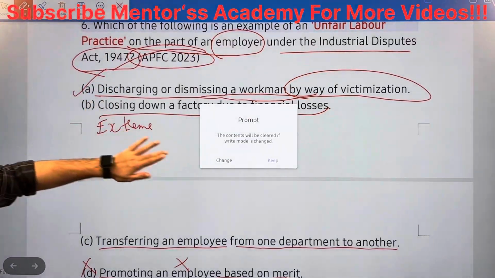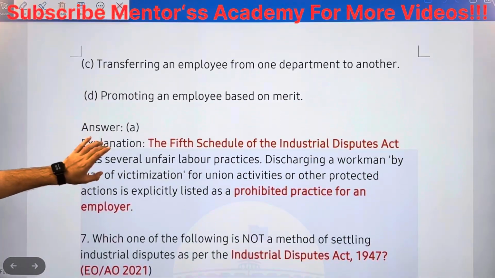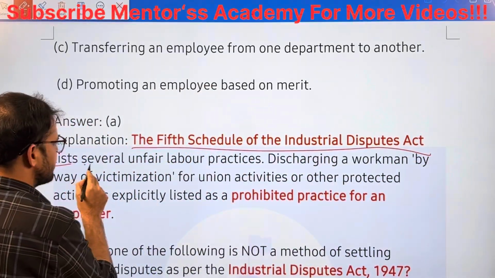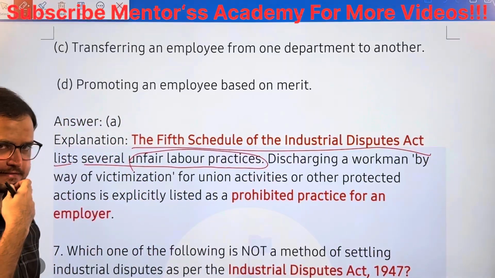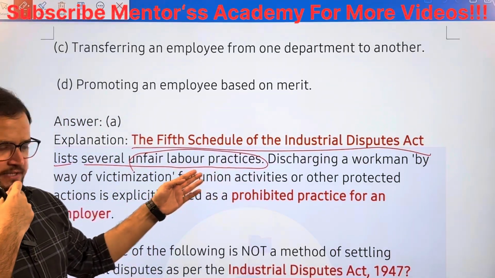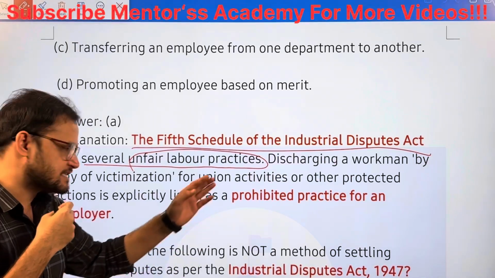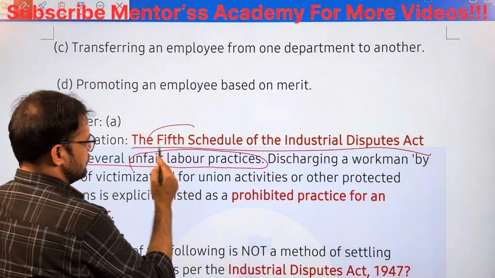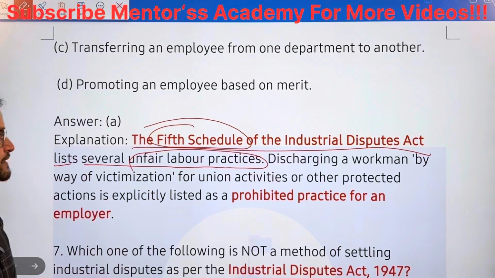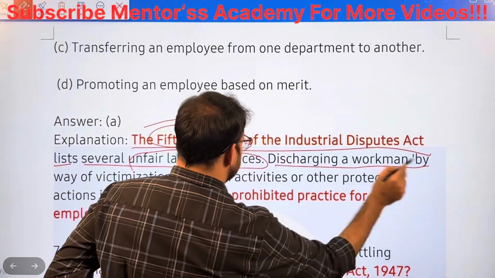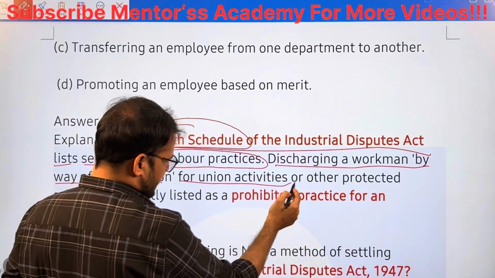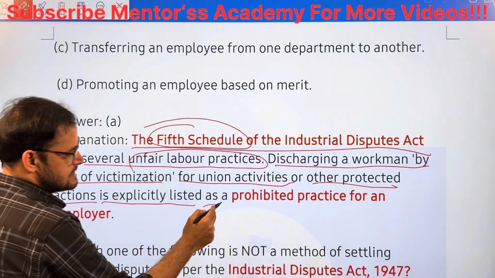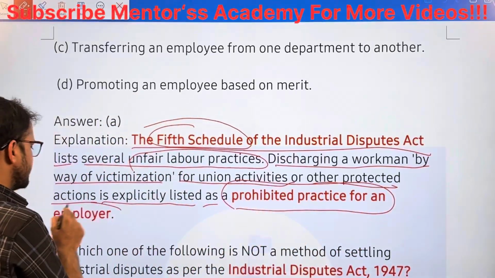Next, the explanation: the Fifth Schedule of the Industrial Disputes Act lists several unfair labor practices. He can ask which schedule of the Industrial Disputes Act mentions unfair labor practices. Fifth Schedule. Right. I have given you extra information to consider: discharging a workman by way of victimization for union activities or other protected actions is explicitly listed as a prohibited practice for an employer.